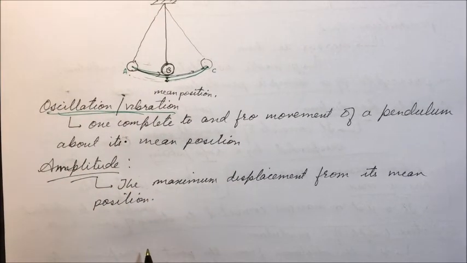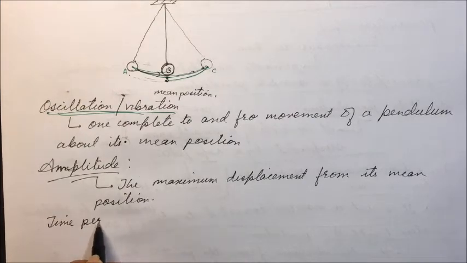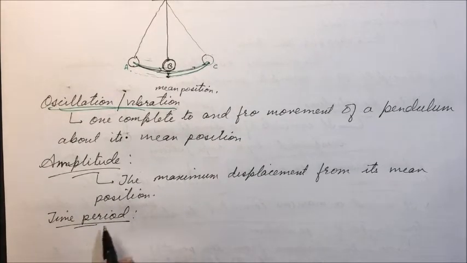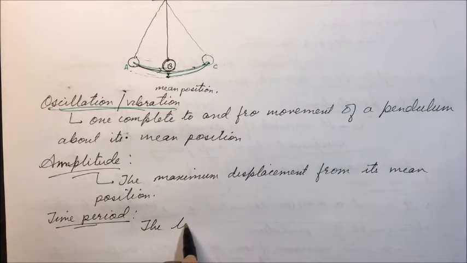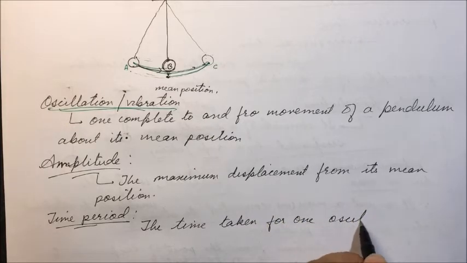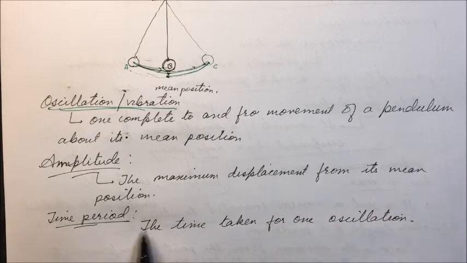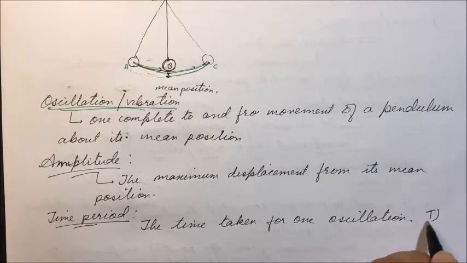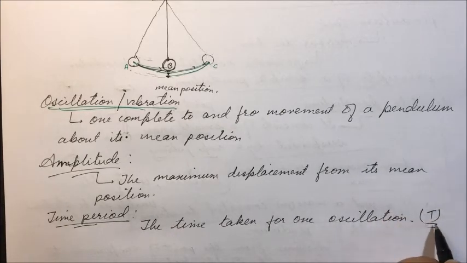Now we'll be discussing time period. Time period is defined as the time taken for one oscillation, and it is denoted with capital T. It is measured in seconds, so its unit is second.